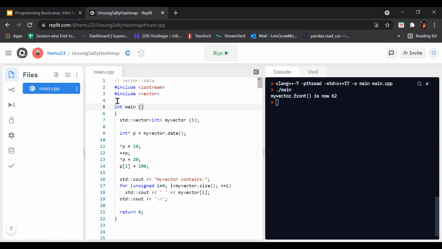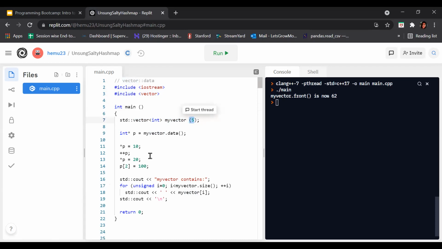What does this say? It creates a vector of data type int named my vector, with a size that we declare as 5.